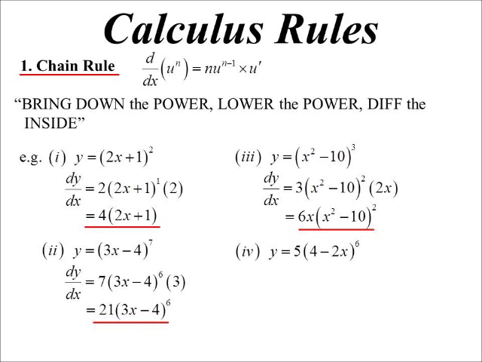Constant out the front, that's not a problem. We'll just multiply it as we bring down the power. So bring down the power, 6 5s are 30. Lower the power, the 6 becomes the 5. Diff the inside, minus 60, 4 minus 2x to the power of 5. Real handy for something like this, because of course we can't expand that out. Put it in index form, it's x squared minus 3 to the power of a half. Bring down the power, half. Lower the power, minus a half. Diff the inside, 2x. Half times 2x is x. Mere mortal answer. Super mathematicians: x on the square root of x squared minus 3.